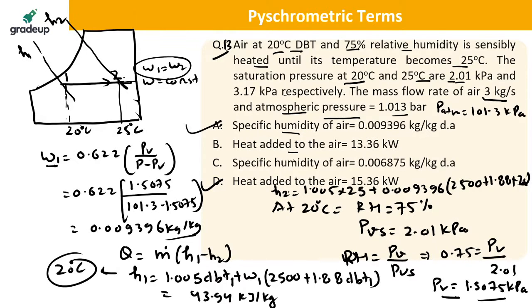So you will be getting the value of H2 as 49.06 kilojoule per kg. If you multiply this, you will be getting the heat as 15.36 kilowatt. Mass flow rate is given in the question, 3 kg per second.